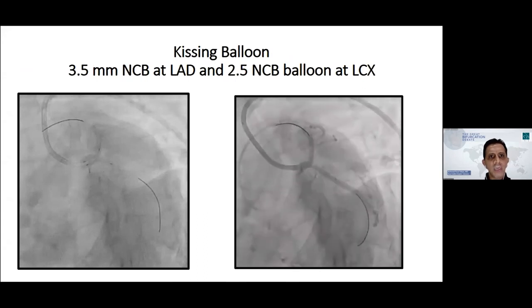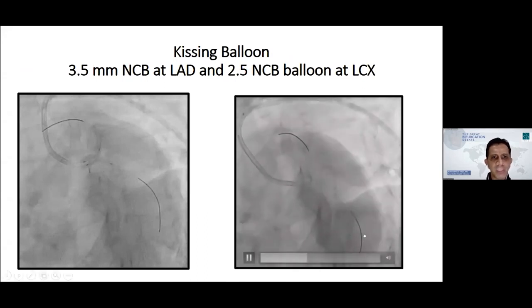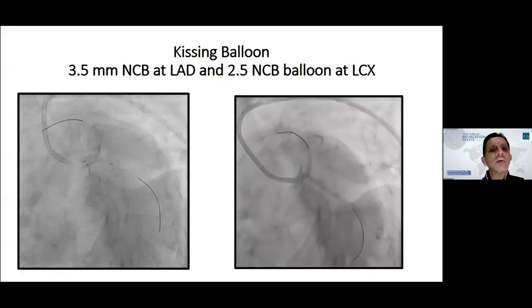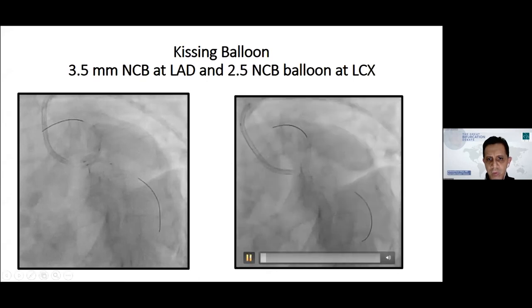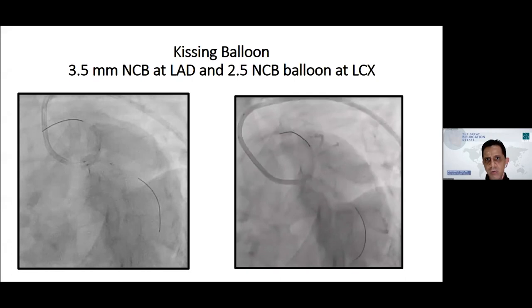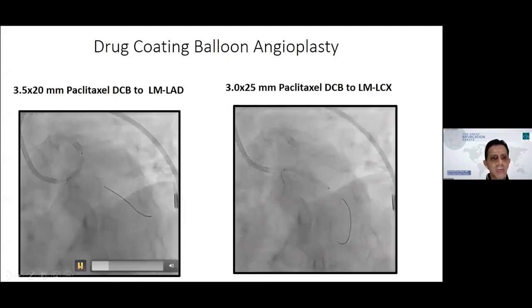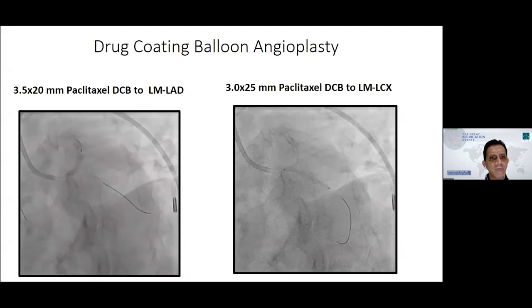So what we did, we performed kissing balloon using a 3.5 non-compliant balloon at the LAD, sorry. And then after that we did cutting balloon. And sequentially, we treated using a 3.5/20 paclitaxel drug-coated balloon to the left main LAD, and then a 3.0/25 partial DCB to the left main circumflex.